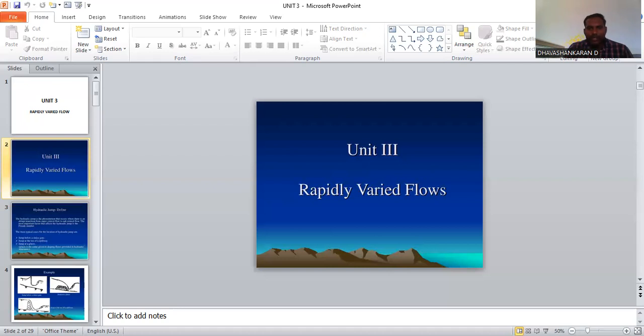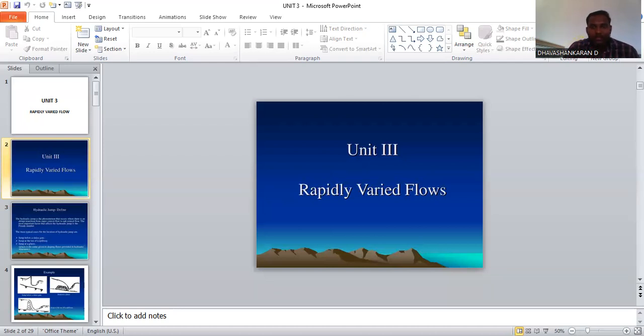Then the pressure distribution is hydrostatic, uniform before and after the jump. Then the slope of the channel bed is very small, so the component of weight of the fluid in the direction of flow is neglected. So these are the assumptions that have been made, and this is the equation that has been derived.